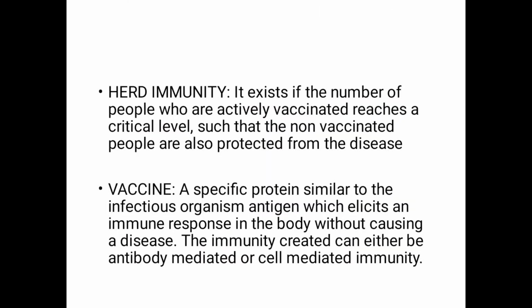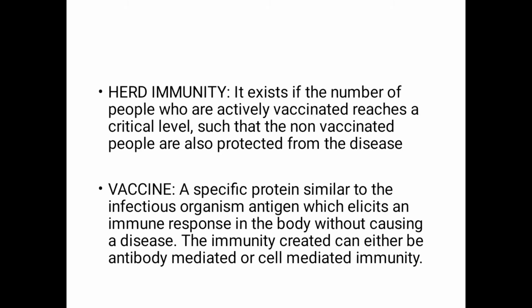The next thing that needs to be understood is the concept of herd immunity. What is herd immunity? Herd immunity is said to have occurred, for instance, if there's a population of about 100 people and you vaccinate 95. So what you're doing is you are actually trying to create herd immunity, so that when those 95 people are vaccinated, you will prevent the transmission of the disease. By vaccinating the majority of the people, the non-vaccinated people are also protected from the disease.